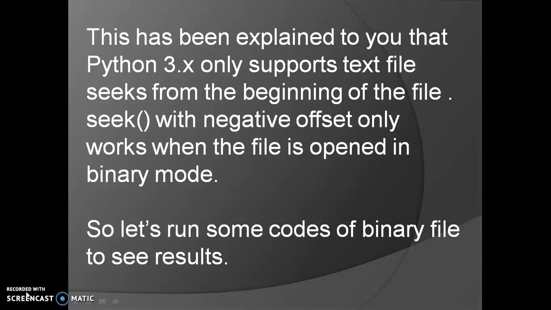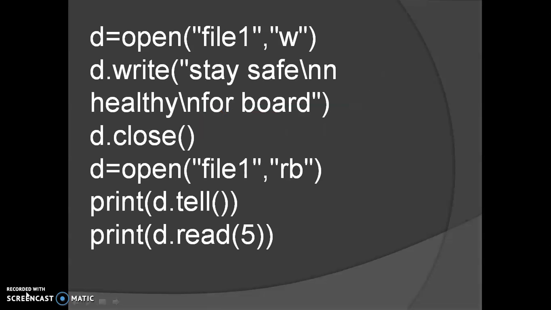So this was clear to you that in Python 3.6, a text file was supporting seek only for positive offsets, as well as from the beginning of the file, and a negative offset can only work with a binary mode file. So today we will see this example. Let's see the first example.